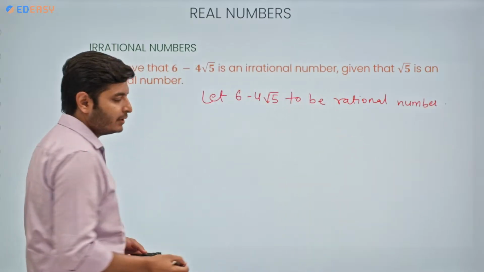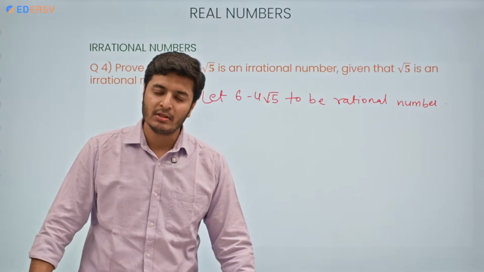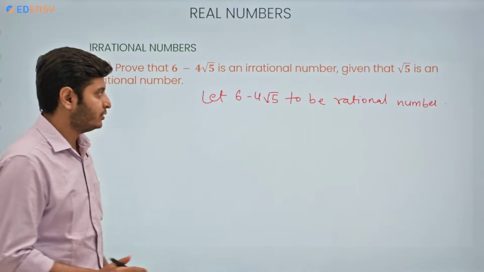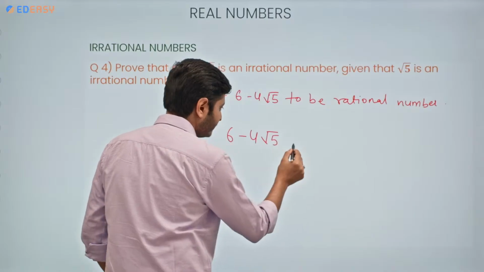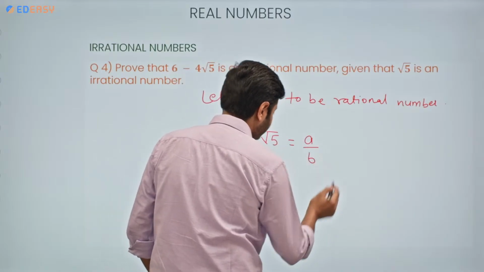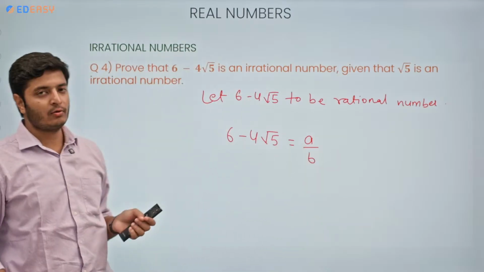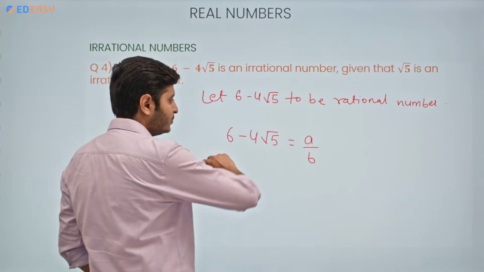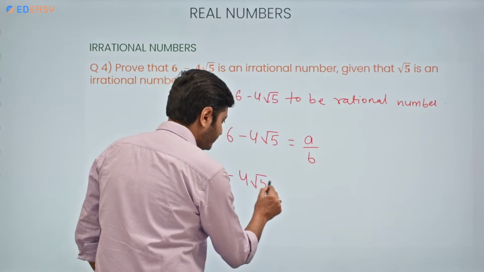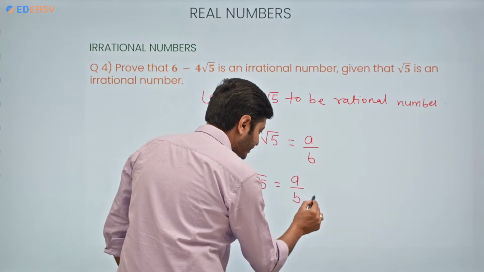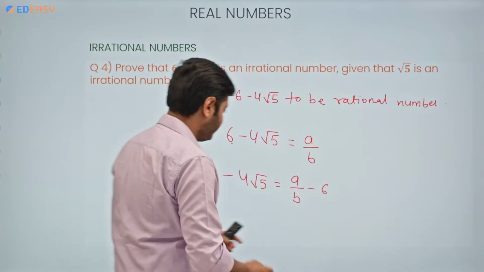If it is a rational number, we are going to consider two numbers a and b in such a way that a and b are co-primes, both are integers, and b is not equal to 0. So it means 6 minus 4 root 5 is equal to a by b. Transpose every value except root 5. Already we know that root 5 is irrational, correct? So transpose every other value to the right side. So minus 4 root 5 will become a by b minus 6, correct?